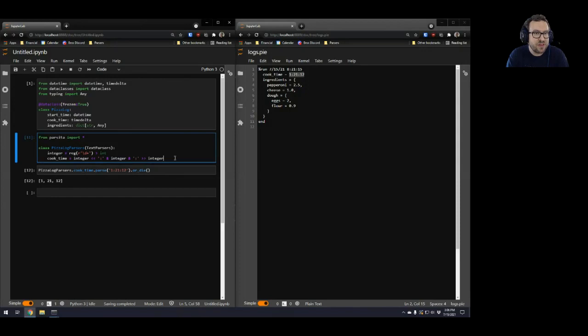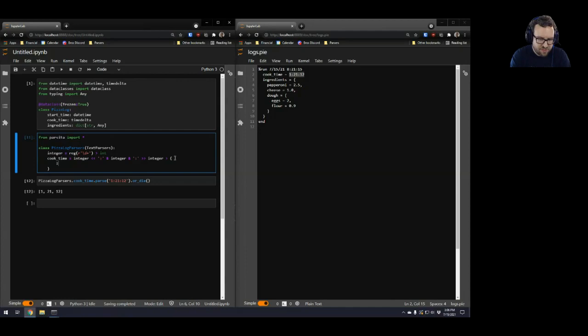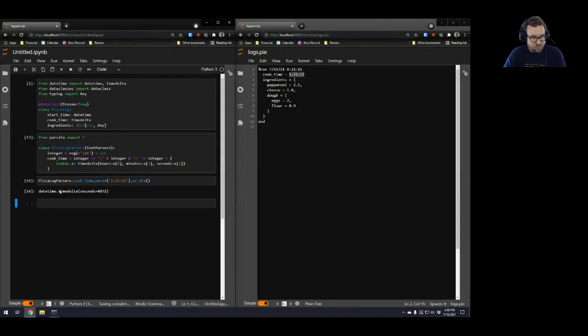All right, let's pipe this into a time delta. This is coming in as a list, so we're going to have to make a lambda that unpacks it, because this parser still only captures one object, namely this list. So that list is going to be in here. And the time delta is then going to be, what is this? Hours equals the first element. Minutes equals the second element. And seconds equals the third element. And so now instead of a list, we're going to get an actual time delta out.